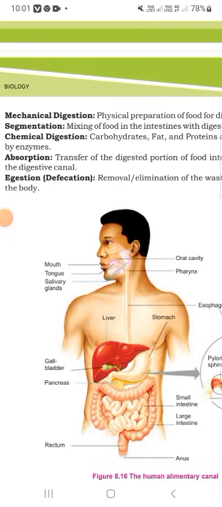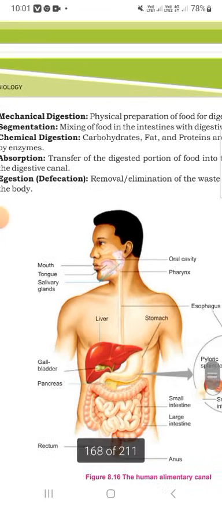Mechanical digestion is the physical preparation of food and digestion, segmentation and mixing of food in digestion, with chemical digestion of carbohydrate and protein by enzymes, and absorption and transfer of digested portions of food into the digestive canal, and defecation.